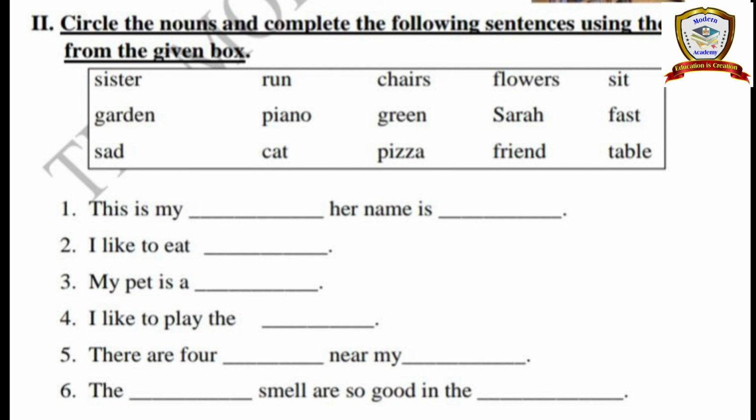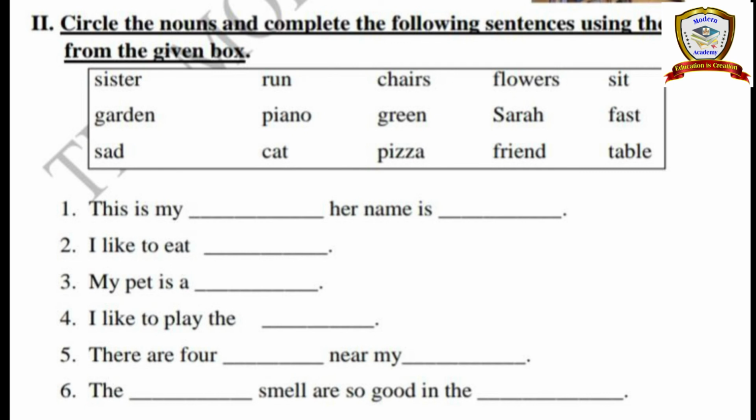See, in that box I will just read the words: sister, run, chairs, floss, sit, garden, piano, green, Sarah, fast, sad, cat, pizza, friend, table. See, in this box we have nouns and also verbs. Do you identify that? Yeah, so you have to identify the nouns first. After that you write the proper noun for the given sentences.